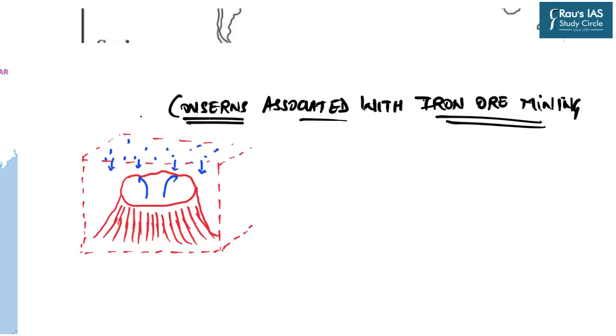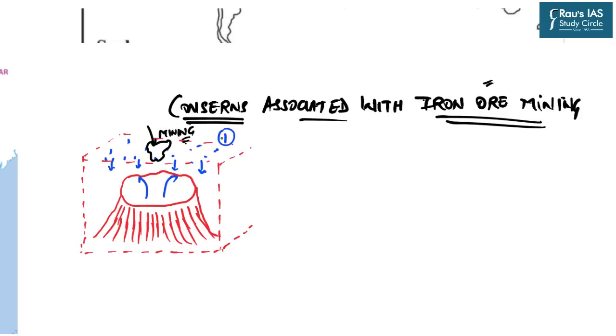So obviously in India, the peninsular region is more associated with the iron ore because in the peninsula only we have the formation of Deccan traps, we have the presence of volcanic as well as metamorphic rocks. So that is why the iron ores will be found in the old geological rock systems. This is true for India as well as for the world. Now let us assume that this is that particular area where the iron ore mining is taking place.